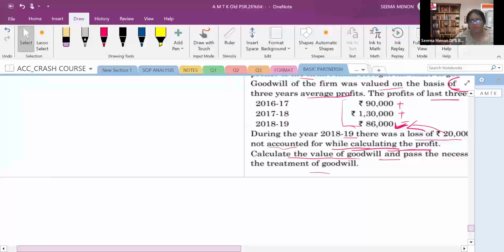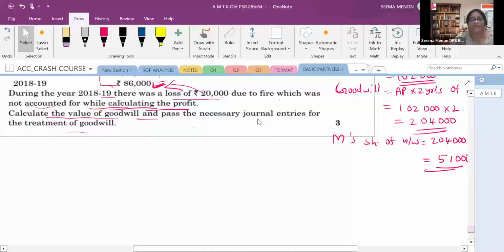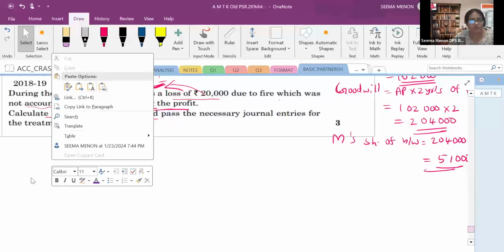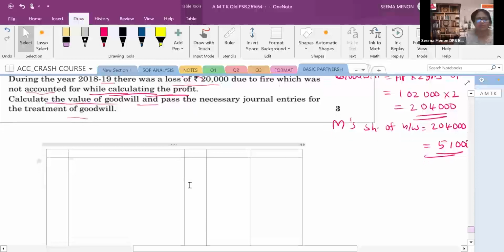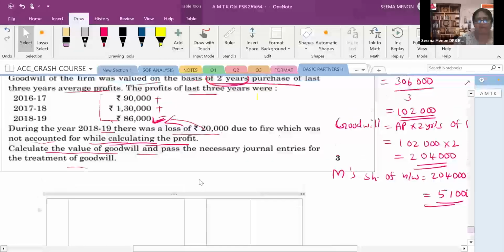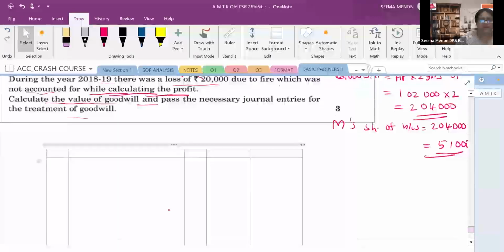Now you have to pass the journal entries for the treatment of goodwill. I had already made the format. You can see that format also. First, he is bringing the goodwill as premium in cash. It is given in the form of premium in cash. So whenever he brings the goodwill, what is the journal entry? First journal entry is cash account debit. Cash comes in the form of goodwill. Cash account debit to premium for goodwill.